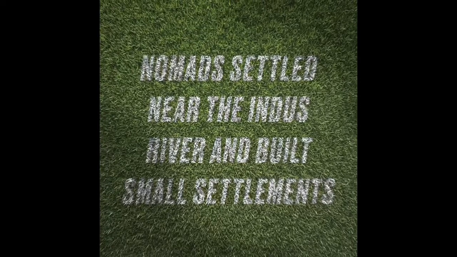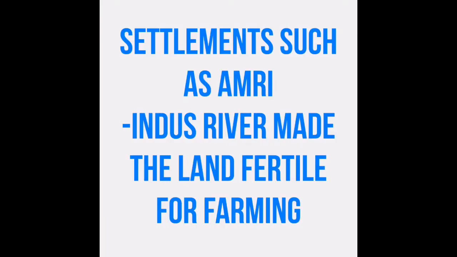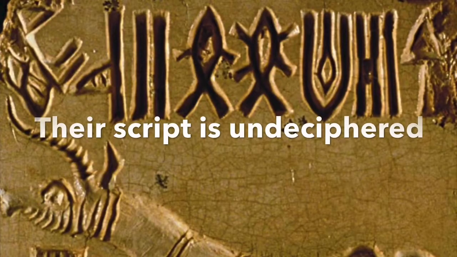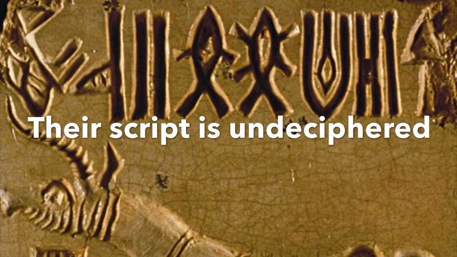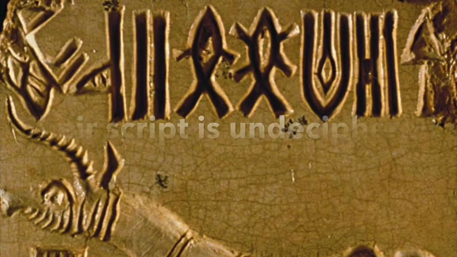At the beginning of the early period in 3300 BCE, nomads settled near the Indus River and built small settlements near it. During the early period, settlements such as Amri were established in the modern-day province of Sindh. The Indus River made the land fertile for farming. Their writing, which still remains undeciphered, has been found on clay tablets called seals.